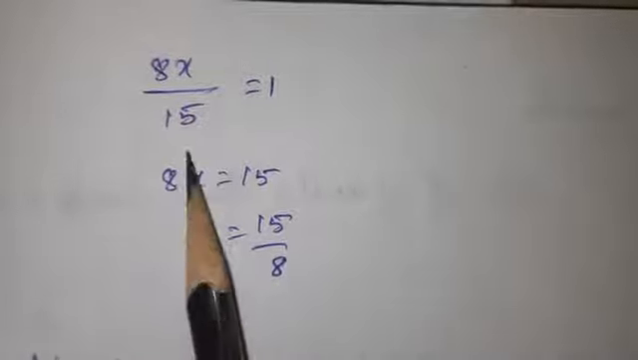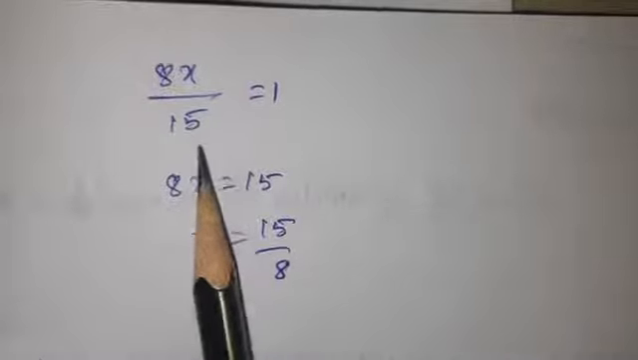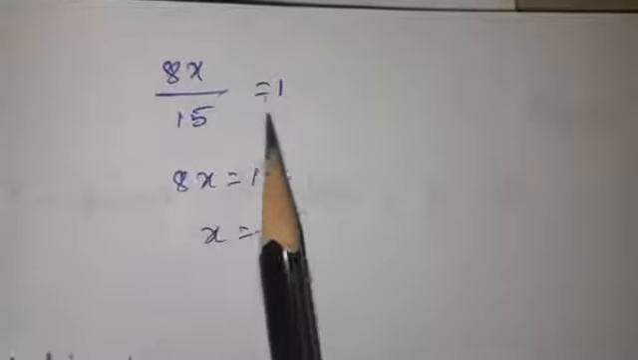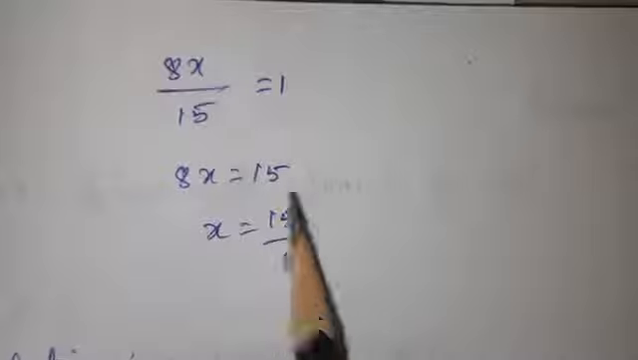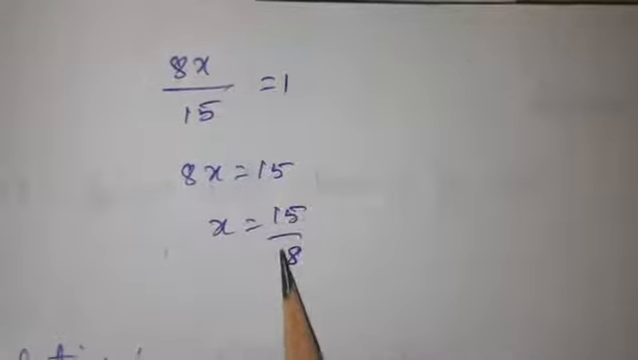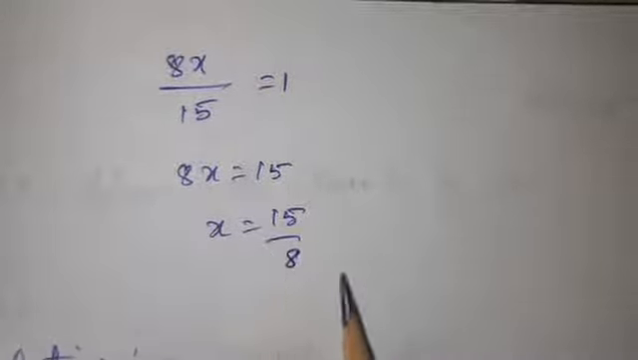That is what I have written here. Next, 8x is equal to, here you should multiply 1 into 15, which is 15. Then x is equal to 15 by 8. Therefore, the x value is 15 by 8.